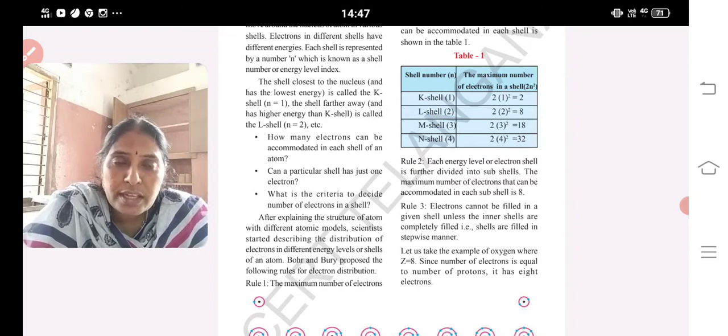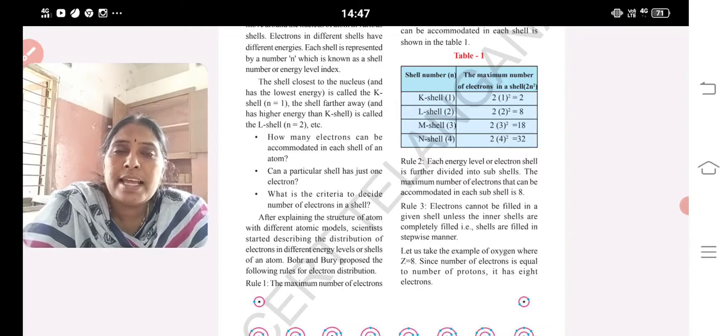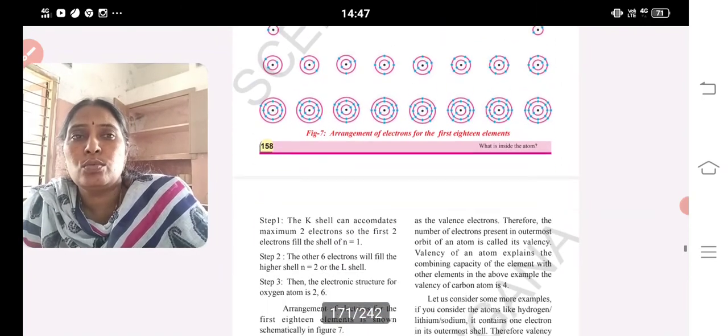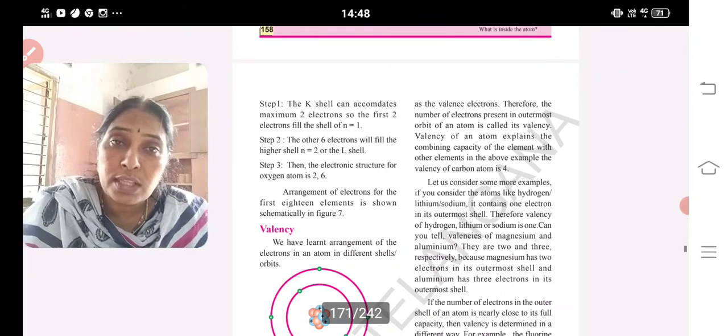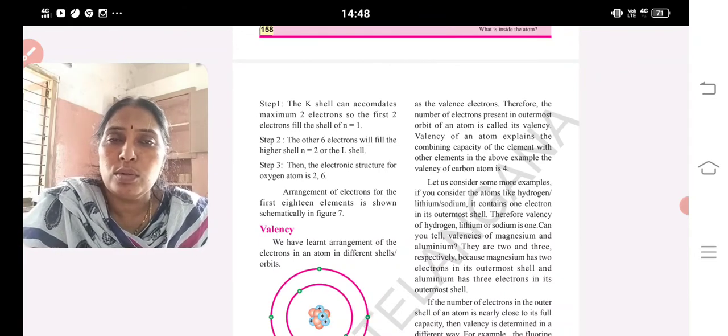The capacity of each shell can be found with the formula 2n square. What is n? A natural number. When n is equal to 1, we get the first shell, named the K shell. Its capacity is 2. When n is equal to 2, it is the L shell. Its capacity is 8. When n is equal to 3, we get the M shell. Its capacity is 18. When n is equal to 4, it is the N shell. Capacity is 32. In the next class, we will discuss how electrons are arranged in shells and subshells by following the three rules. Clear?